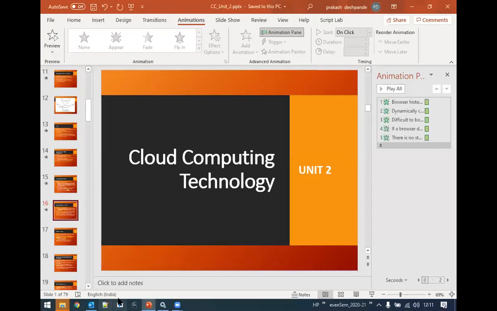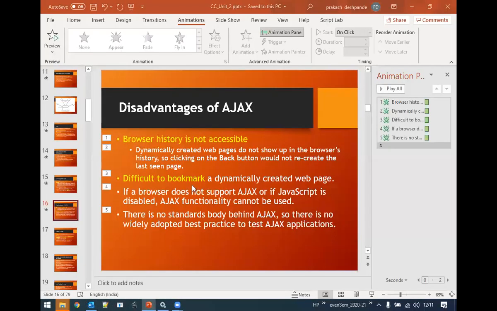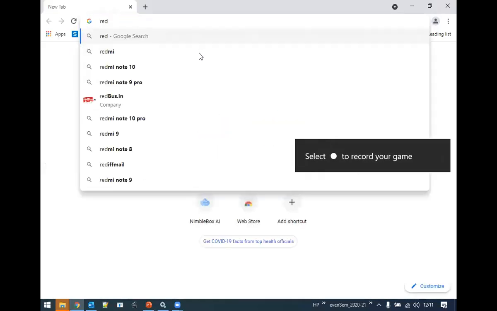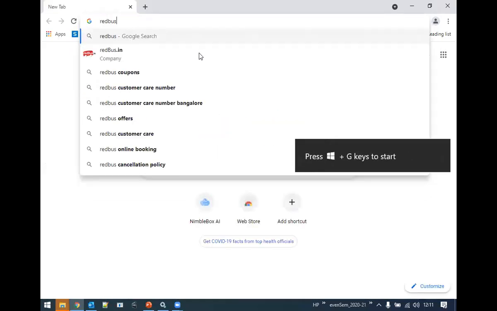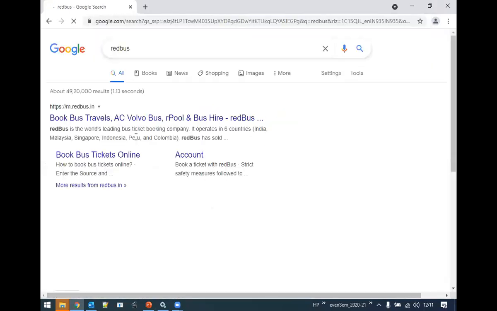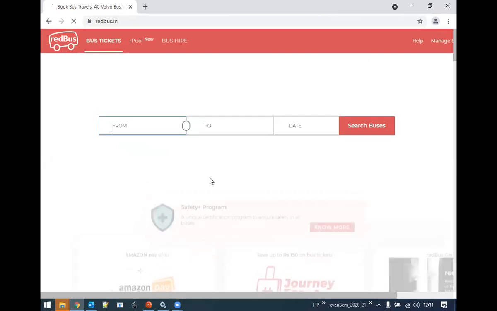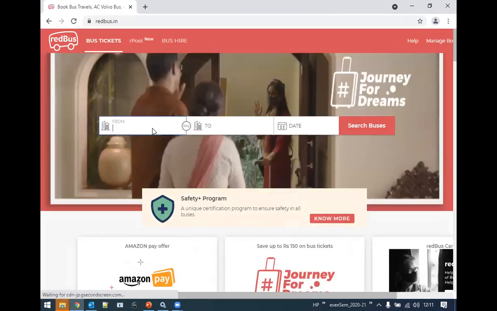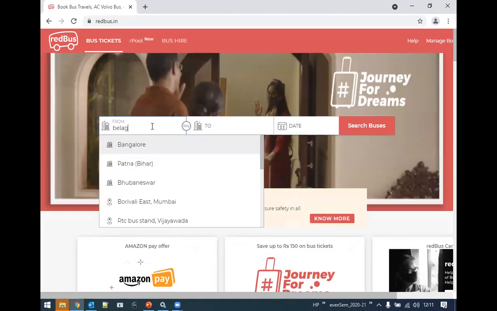Let me try an example. Nowadays, none of the bus services are running. I'm not sure whether I get proper results.